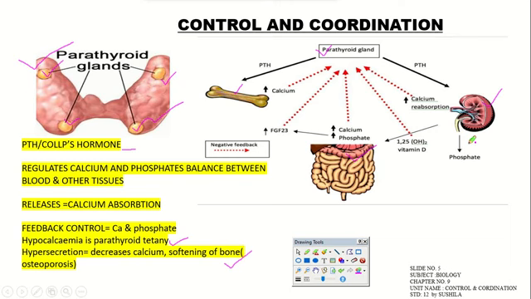Now, how is the absorption of these minerals in our body regulated? That is through the parathyroid gland and its hormone. And regarding negative feedback, you can see a red dotted line on your screen, through which calcium, FGF23 and calcium phosphate act. Sometimes the body feels it should stop the production of this hormone from the parathyroid gland, so it acts as an inhibiting factor for the parathyroid gland, right?